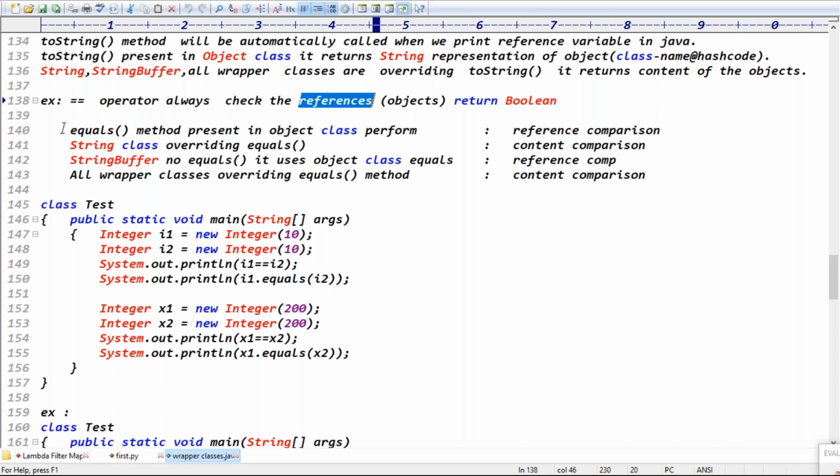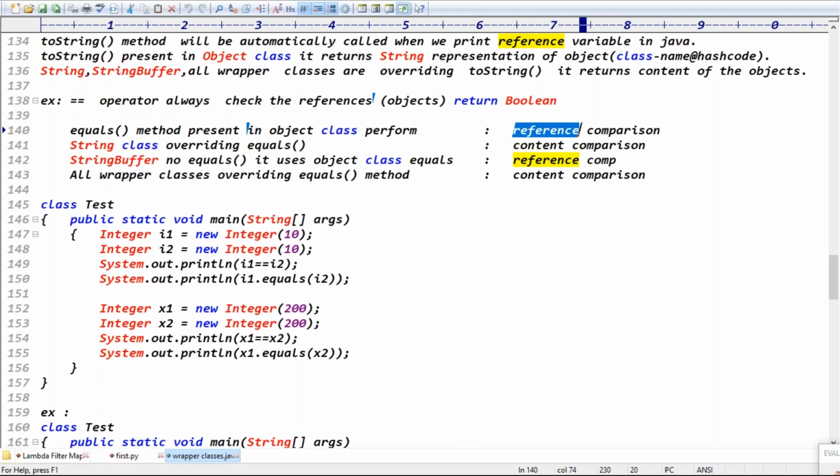Exactly. But if we take the equals method, which class is it basically from? While discussing string manipulations, we discussed the equals method. It is present in the Object class and performs reference comparison. What about the String class? The String class overrides the equals method and performs content comparison, right?